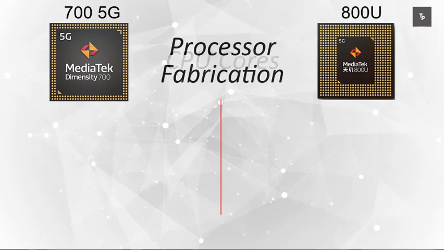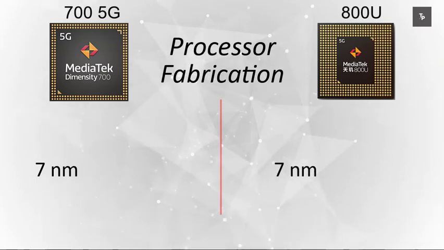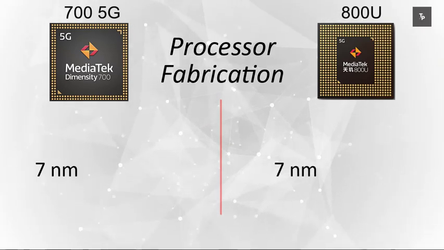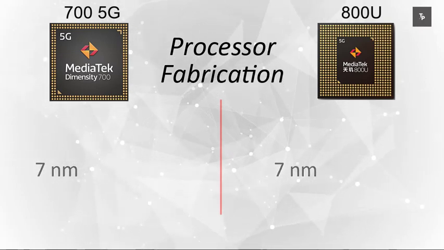Now if we talk about the processor fabrication, which is the size of the processor, then the 700 is a 7nm processor, whereas the 800U is also a 7nm processor. So in terms of power consumption, both of the processors should remain at nearly the same point.